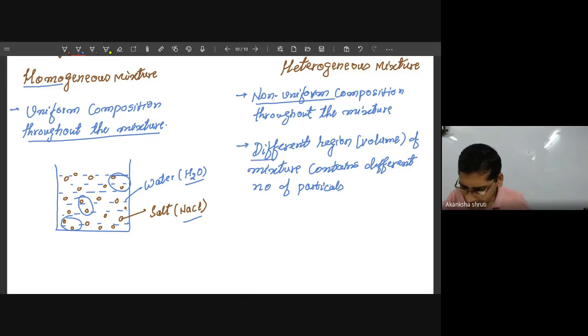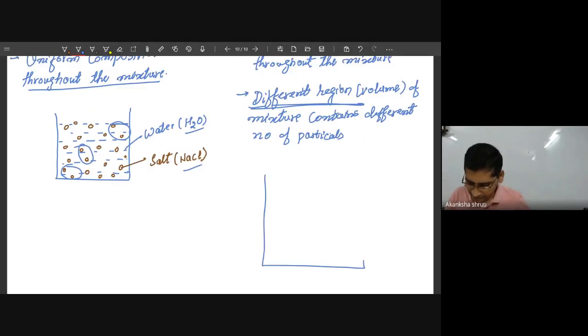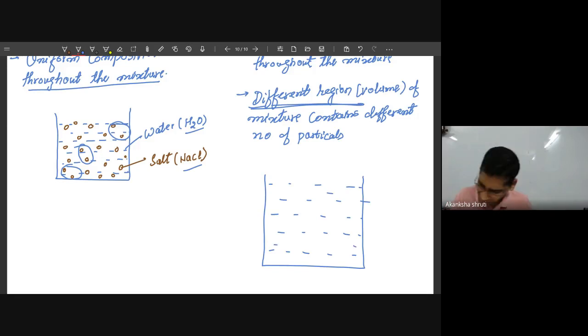So different regions or different parts are sometimes also written. If I take the same water, but now I add the sand, the sand particles will be more at the bottom, though I had already explained. Let me write this quickly.